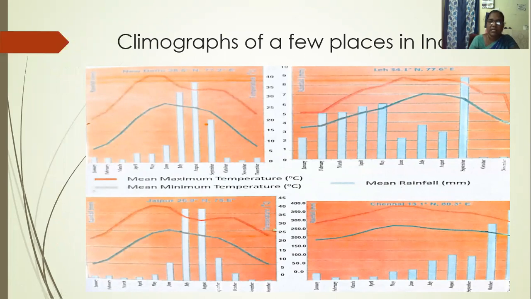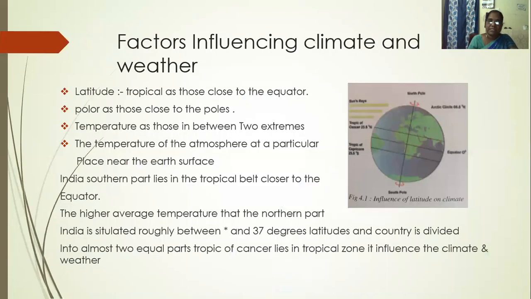You see in the pictures the pink color line shaded is the mean maximum temperature. The blue color shaded is the mean minimum temperature. Next, the blue color is rainfall. The first climograph is New Delhi. The second one is left. The third one is Jaipur. The fourth one is Chennai. We have shown in the climographs the various temperatures in various places.